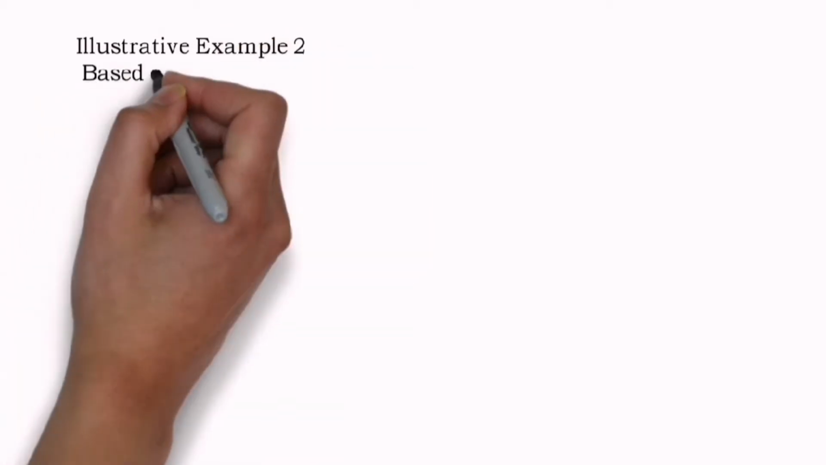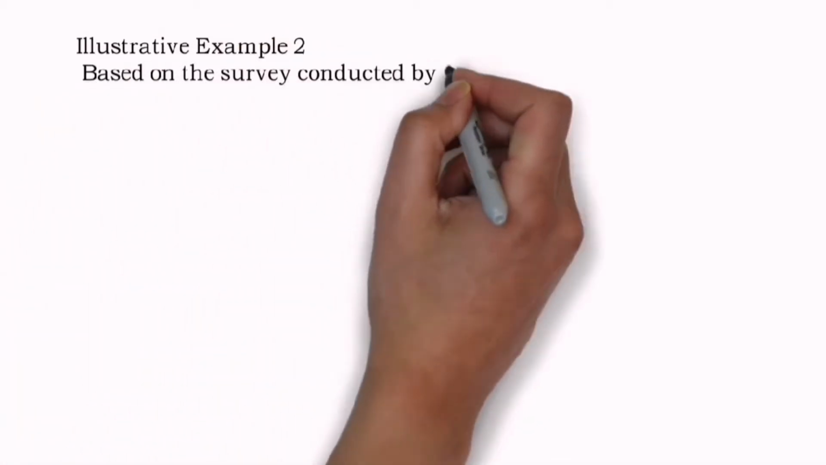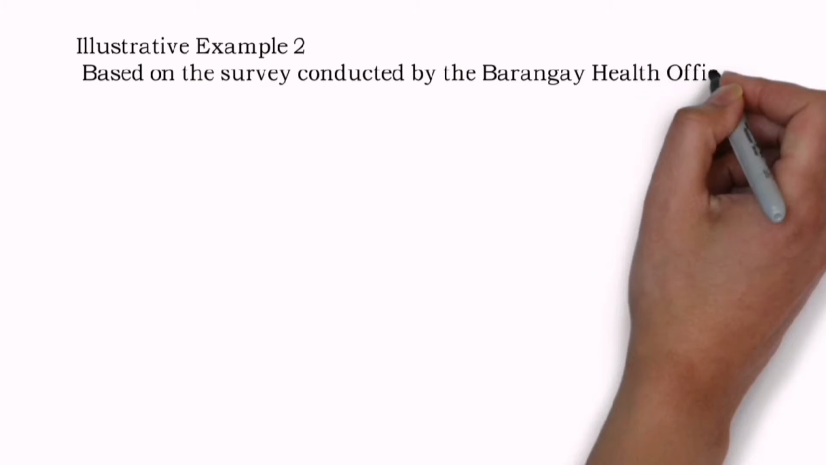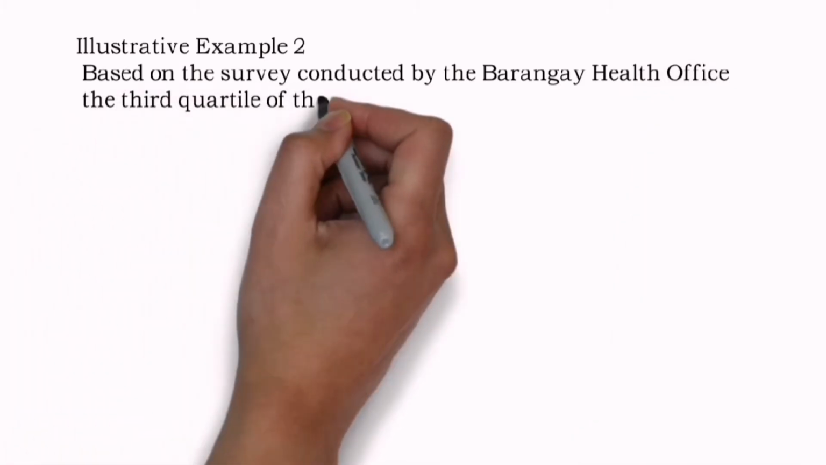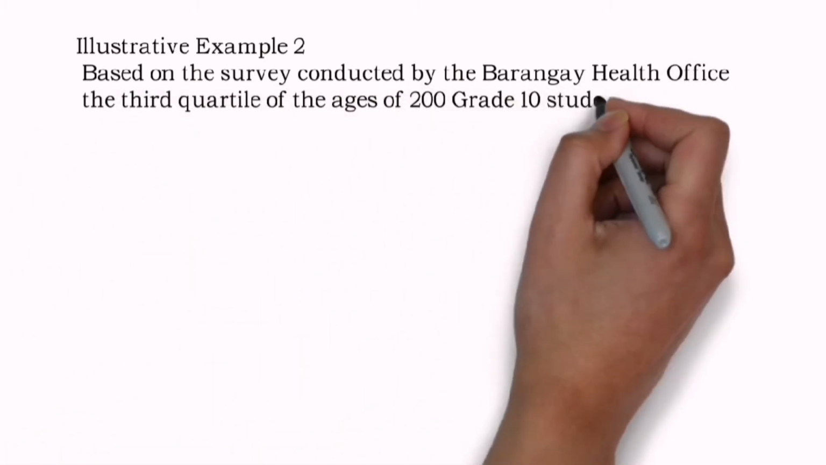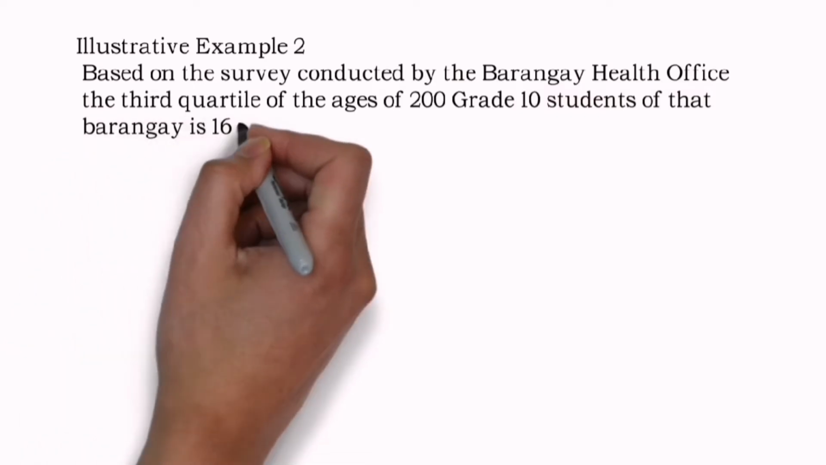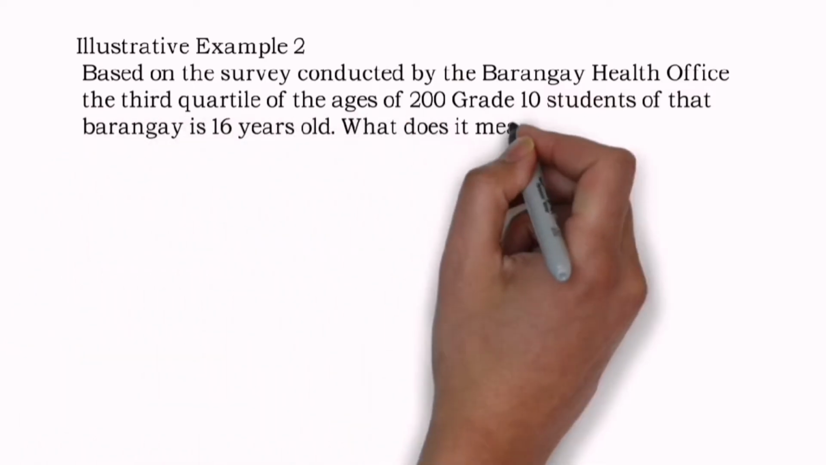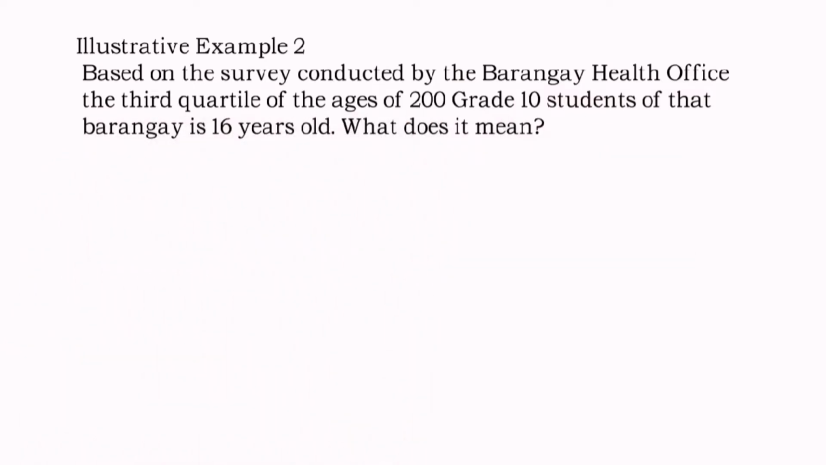Let's move on with example number 2. Based on the survey conducted by the Barangay Health Office, the third quartile of the ages of 200 grade 10 students of that barangay is 16 years old. What does it mean? Okay, so ito yung explanation dyan.